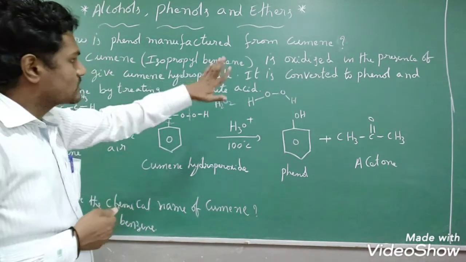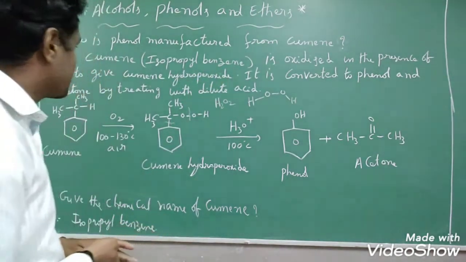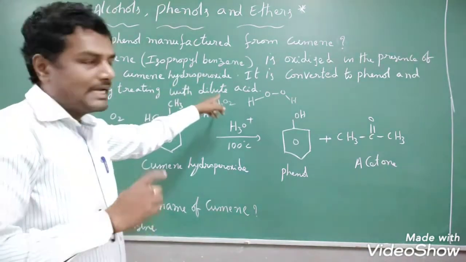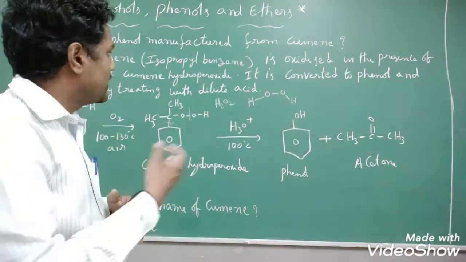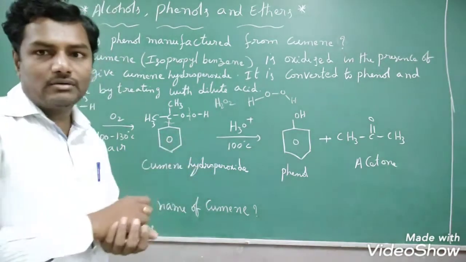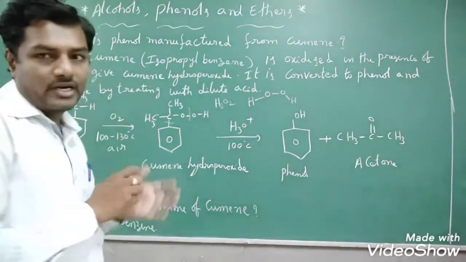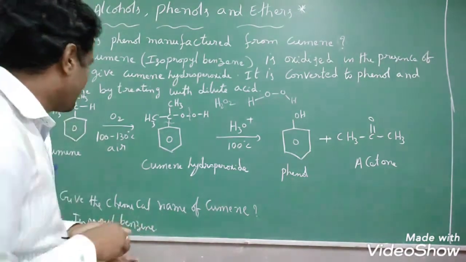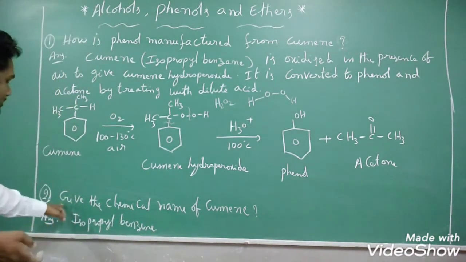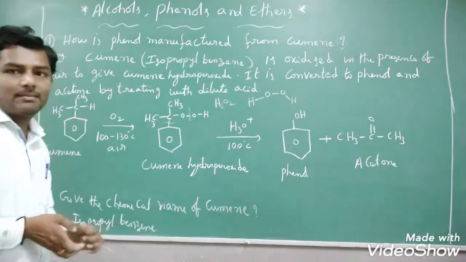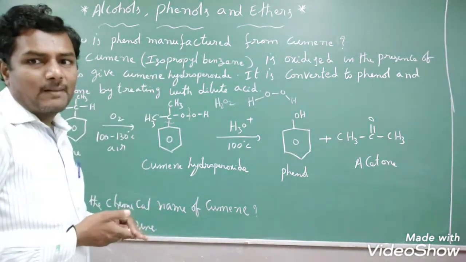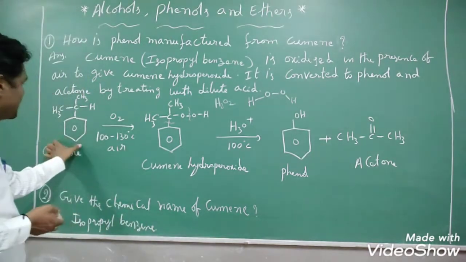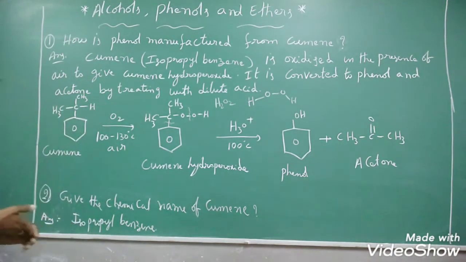So cumin is oxidized in the presence of air to give cumin hydroperoxide. It is converted to phenol and acetone on further hydrolysis, or else in the presence of water and dilute acid. This is a very, very important question, students, right? I hope everybody understood. And the next question they have asked is, give the chemical name of cumin. What is the chemical name of cumin? Isopropyl benzene. This is the isopropyl benzene structure. Okay. Note down this one.